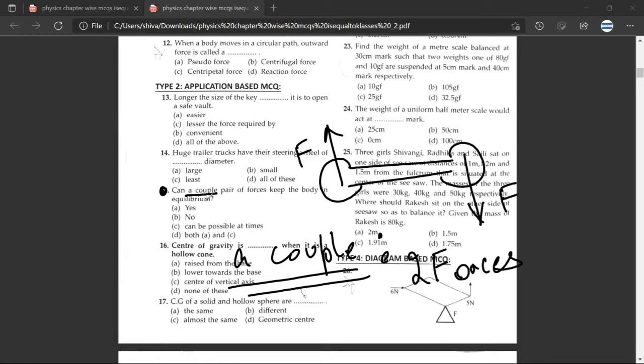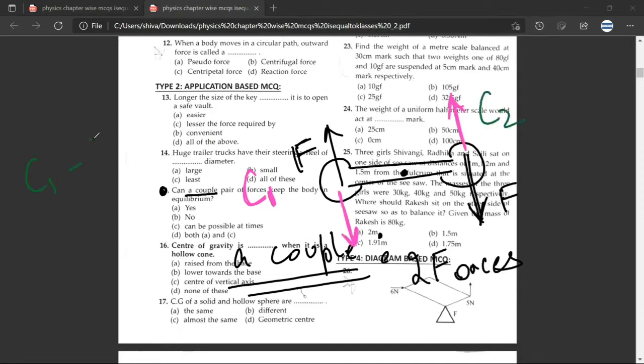Now please try to understand, can a pair of forces keep the body in equilibrium? So if you are providing two forces on this axis, this won't be in equilibrium. Have you understood what I've said? Yes, sir. But then let us assume that this is one couple. If you want to understand this in detail, this is one couple. But then you have another couple which is like this. Have you understood what I said? Yes, sir. Now this another couple is C2.